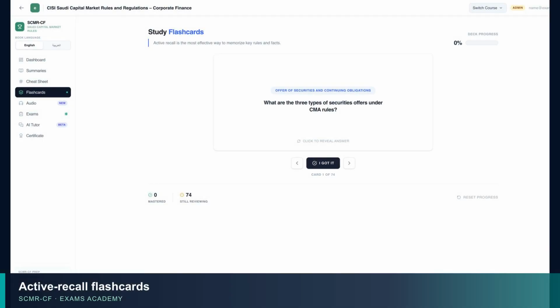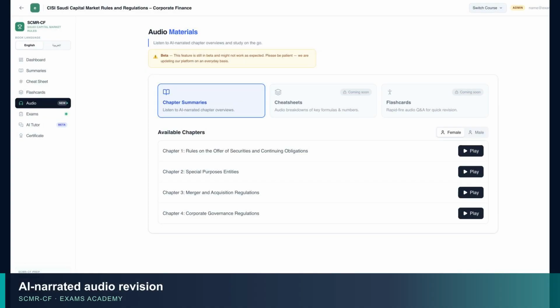Build recall with interactive flashcards, monitor your progress, and revisit difficult cards until key ideas are easier to retrieve under exam pressure. The audio area provides AI-narrated chapter overviews and extra revision modes, making productive study possible during a commute, a walk, or any spare moment.